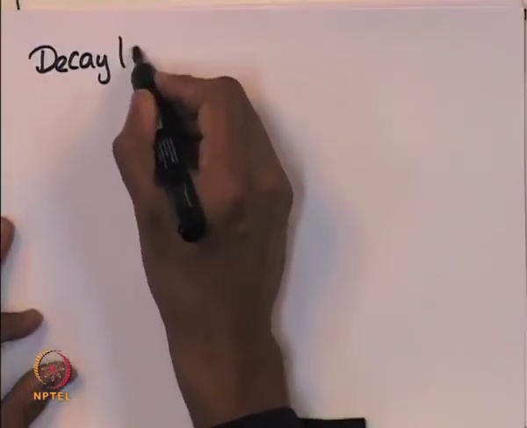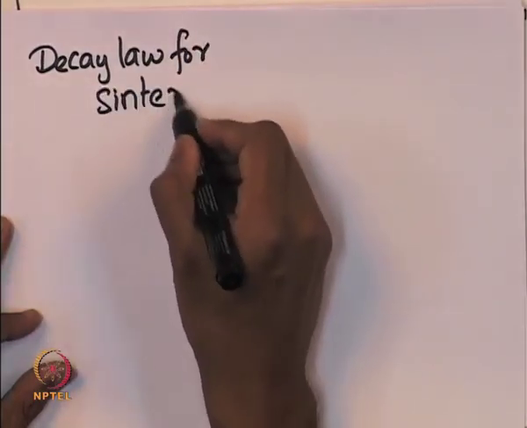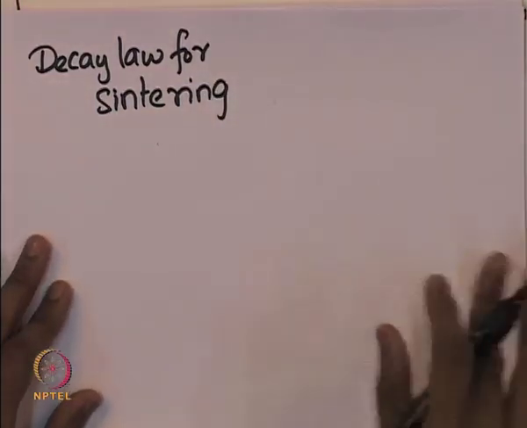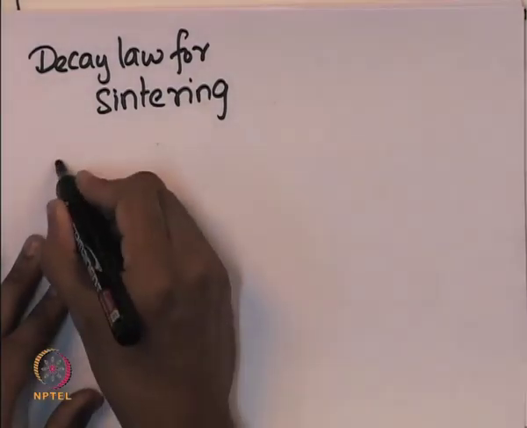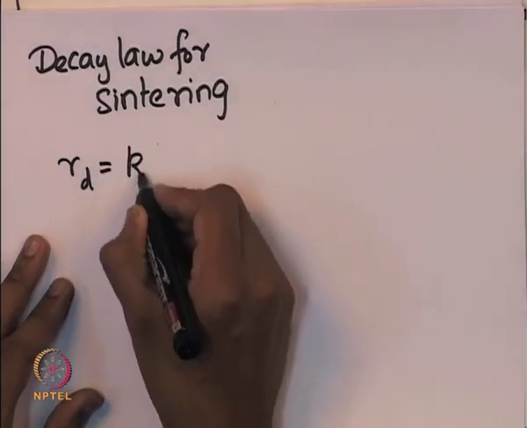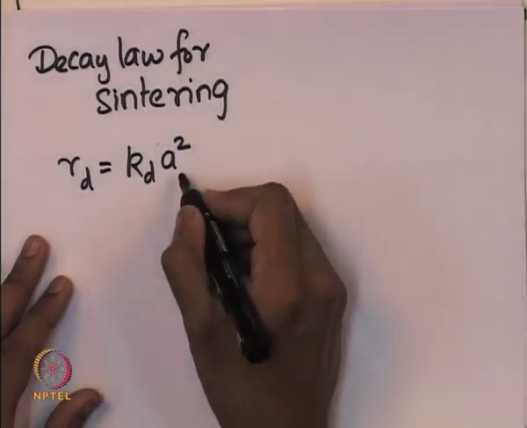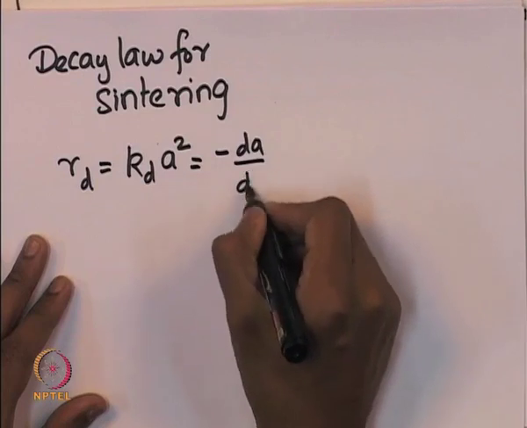So, let us now try to deduce a rate law for the sintering process. Suppose we assume that it is a second order process, then the decay rate is equal to kd into a square, which is equal to minus dA by dt.